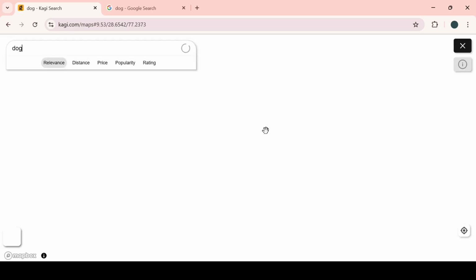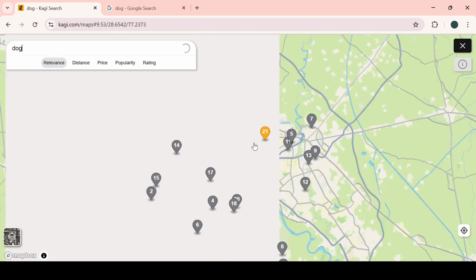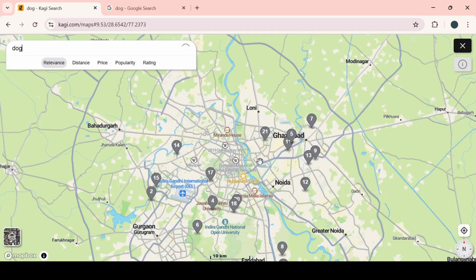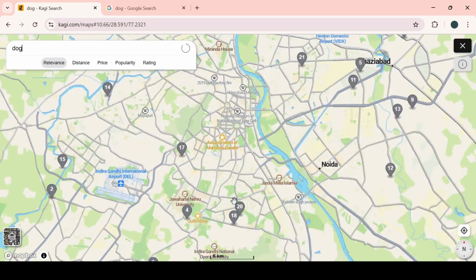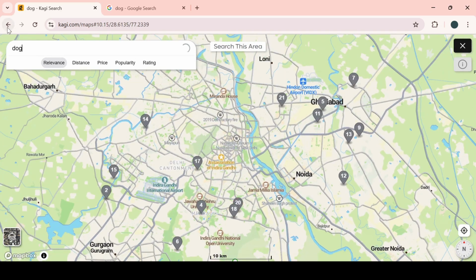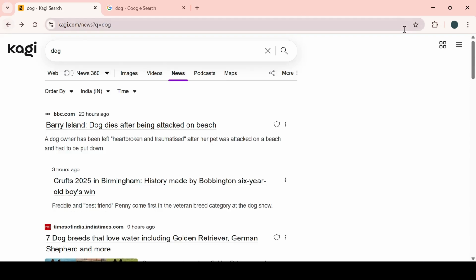Now coming to the map. So here is the map. Map shows different things. You can see here the, how to say it, graphics. You can see here the graphics. It is fantastic. Now I want to show you different things which are far better.